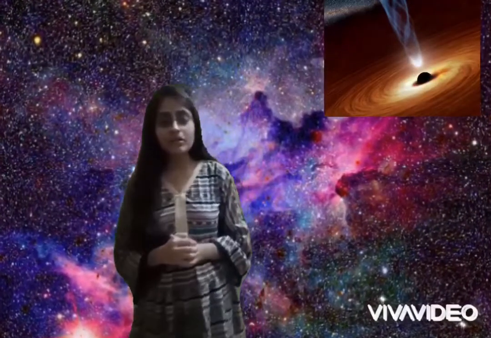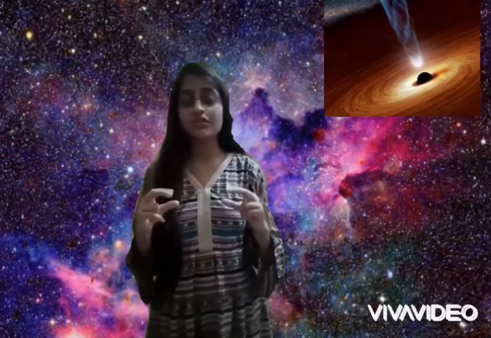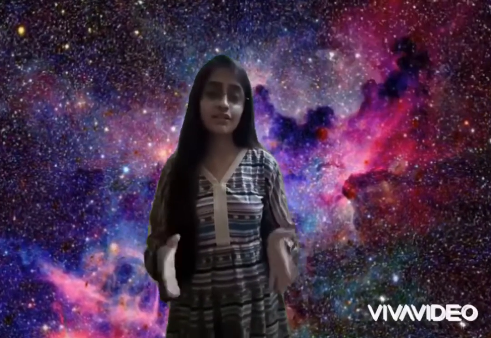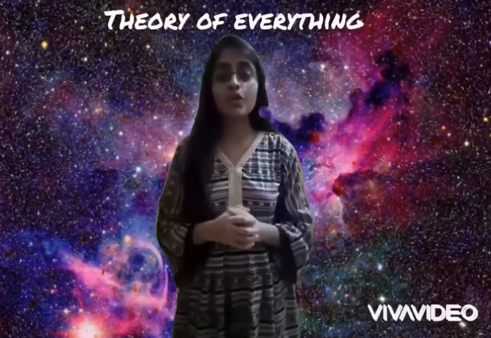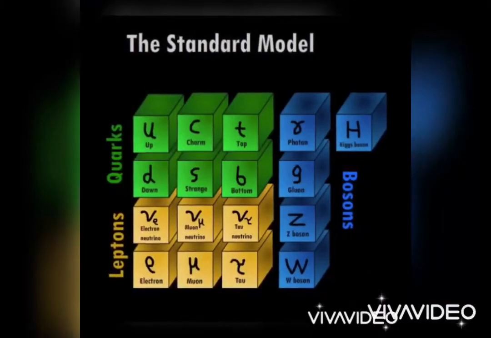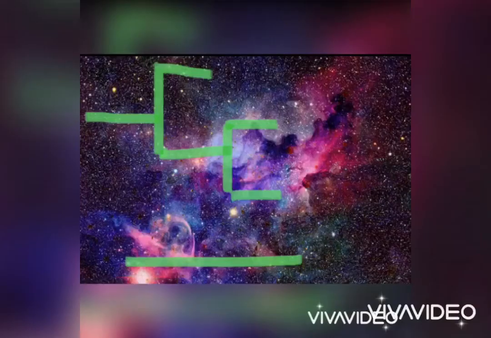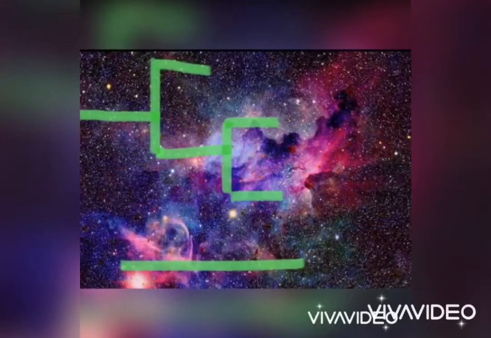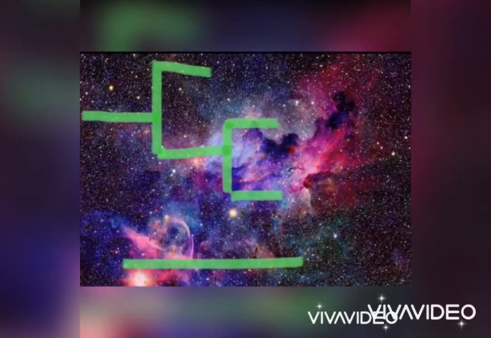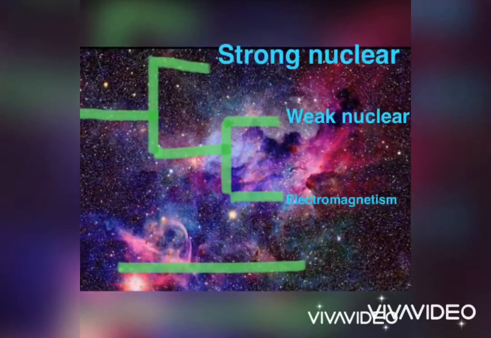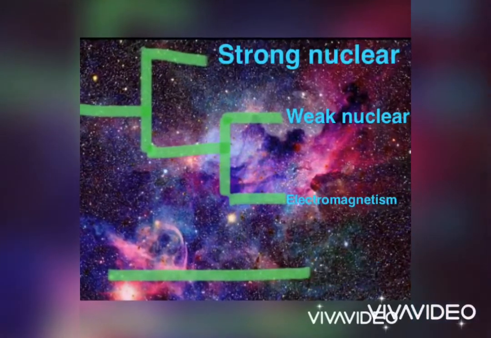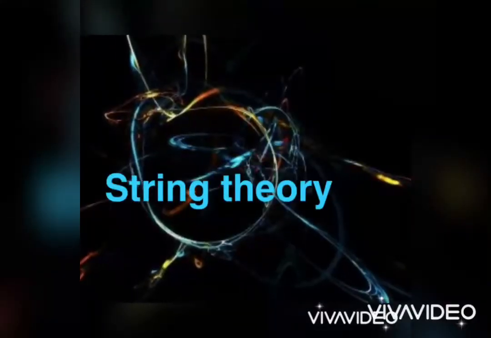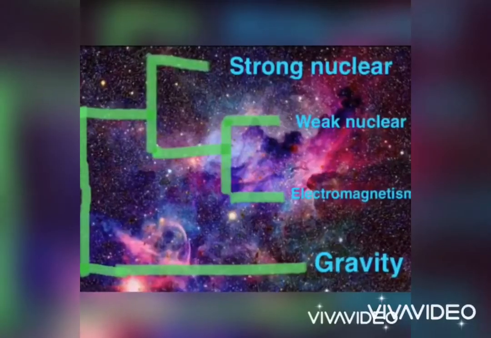You see, a black hole is small in terms of length, but large in terms of mass, so we need both theories. The solution to this problem is the theory of everything, which will unite gravity with the other three interactions. So, in pursuit of this goal, scientists found a standard model that successfully explained the three non-gravitational forces: strong nuclear, weak nuclear, and electromagnetic force. But there's still a problem. Gravity still does not fit into the equation. That's where string theory comes along and does the job of unifying all four of these forces.